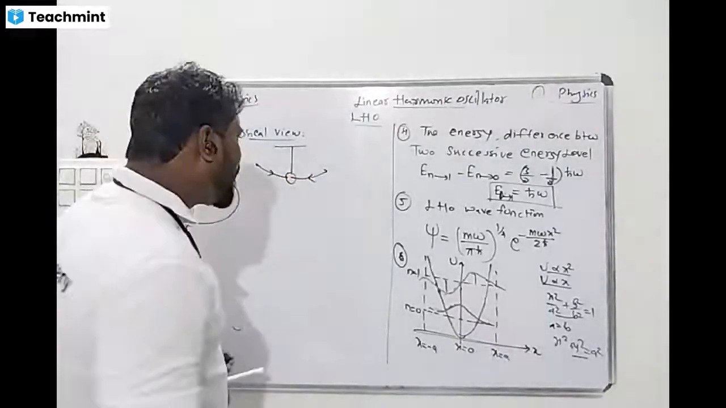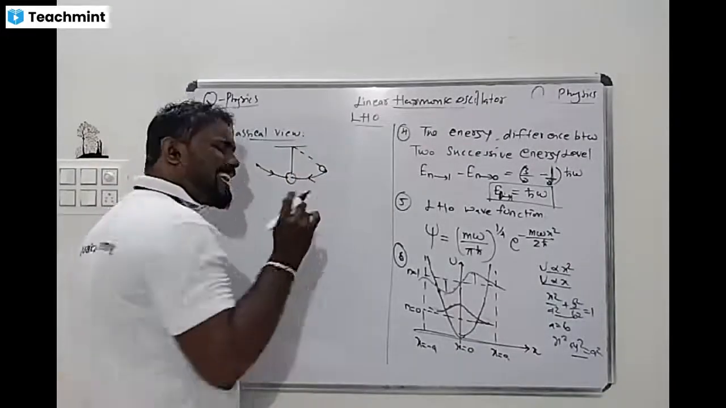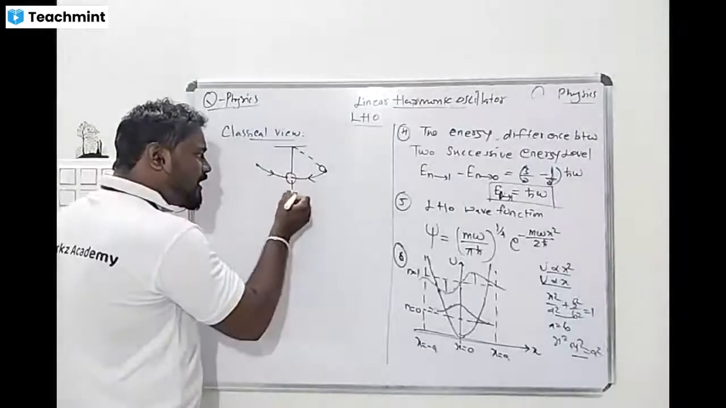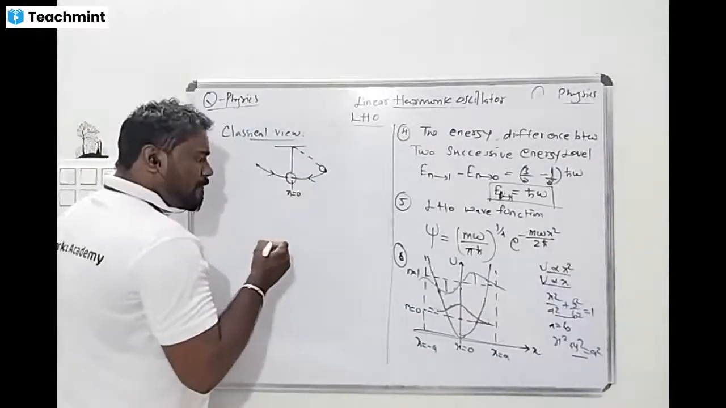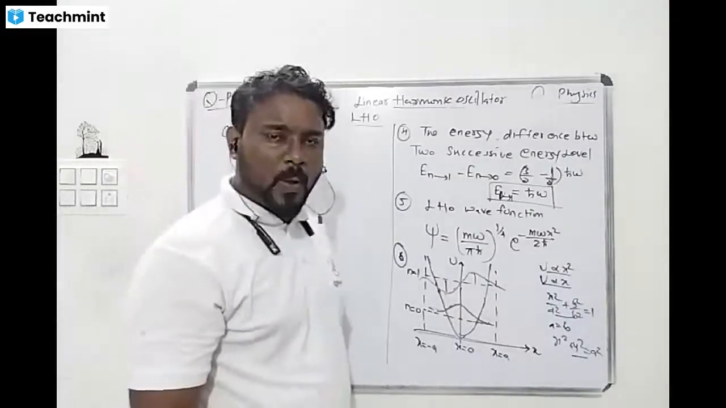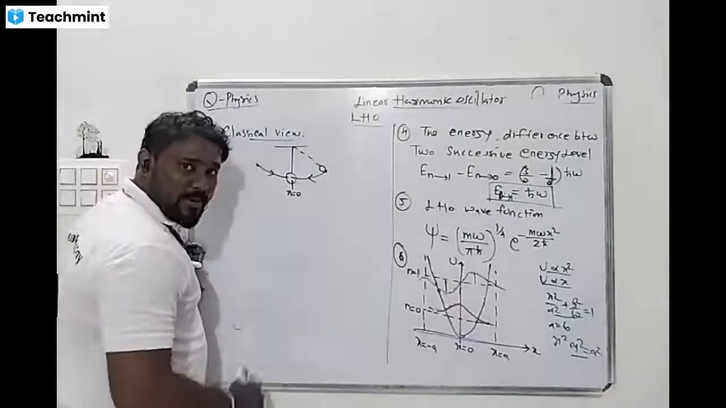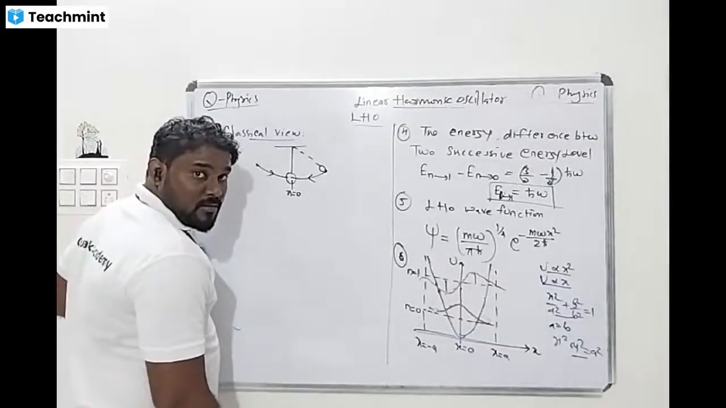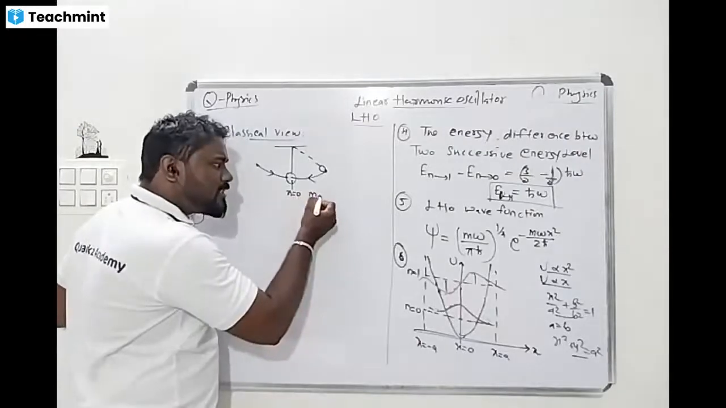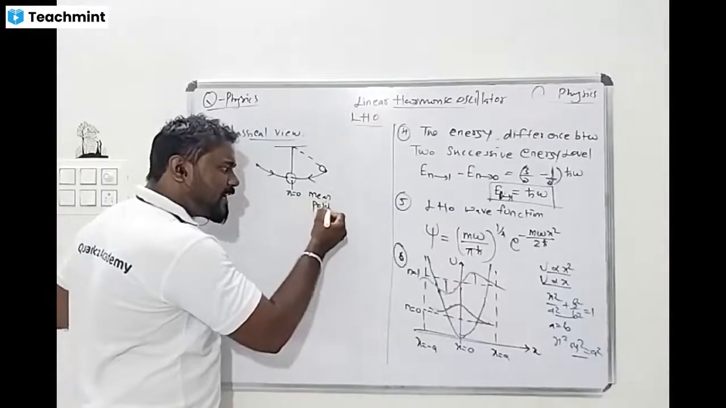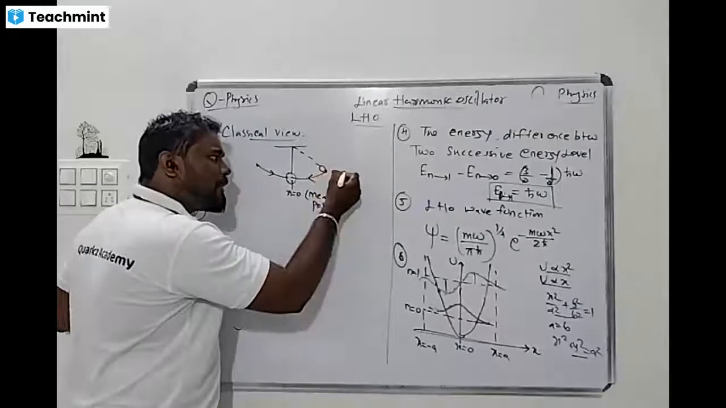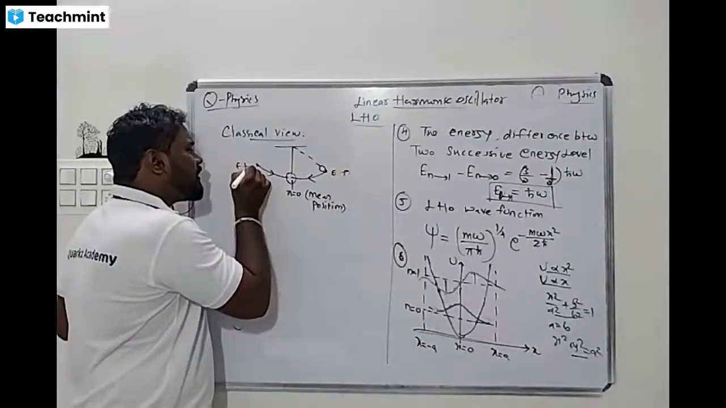Okay, understand this one. Now tell me, at the point x is equal to 0, what is the point here? Equilibrium point. It is the equilibrium. But where is the equilibrium point? Mean position. Is it the mean position? It is the mean position because it is oscillating. Understand this one. It is not at rest. It is oscillating. This is the extreme position, and this is the other extreme position.